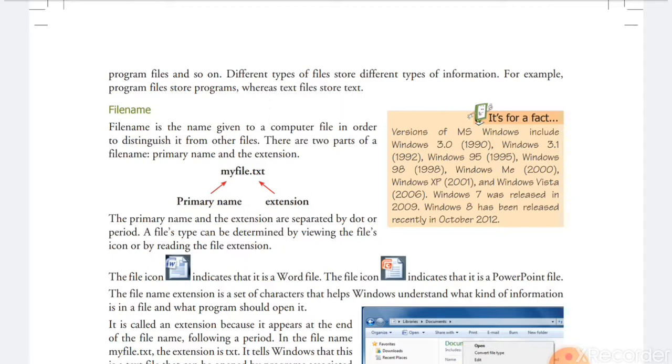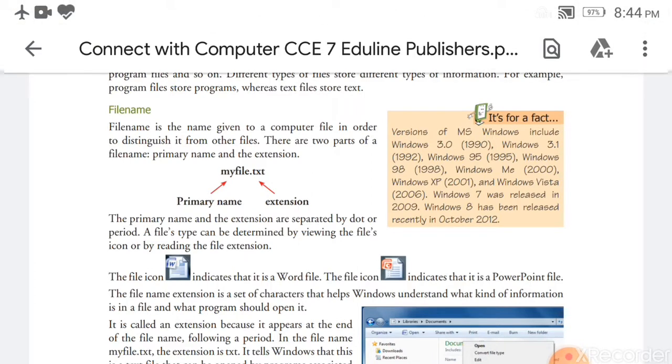A file name is the name given to a computer file in order to distinguish it from other files. With the help of the file name, we can differentiate the different files. In one folder, we cannot save the same name for two files.